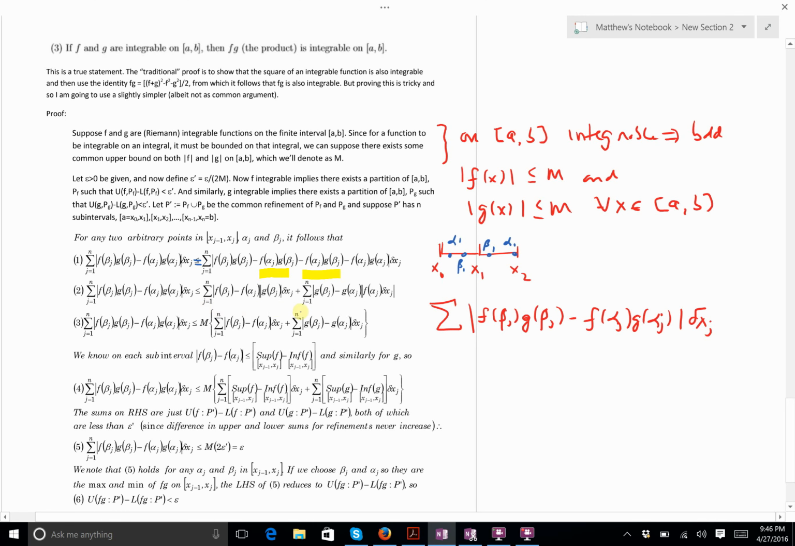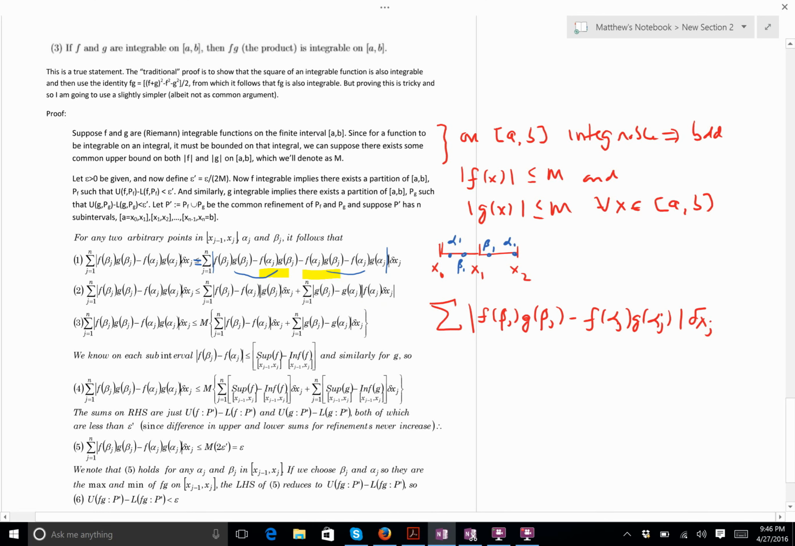Now the inequality holds by the triangle inequality, right? This is an absolute value here, okay? And now what I'm doing is I'm splitting this up, and I'm writing it like this. And I'm factoring out. You notice that when I group these two terms together, I can factor out an absolute value of g of beta j, right? And when I collect these two together, I can factor out a common value, the absolute value of f of alpha j, right?